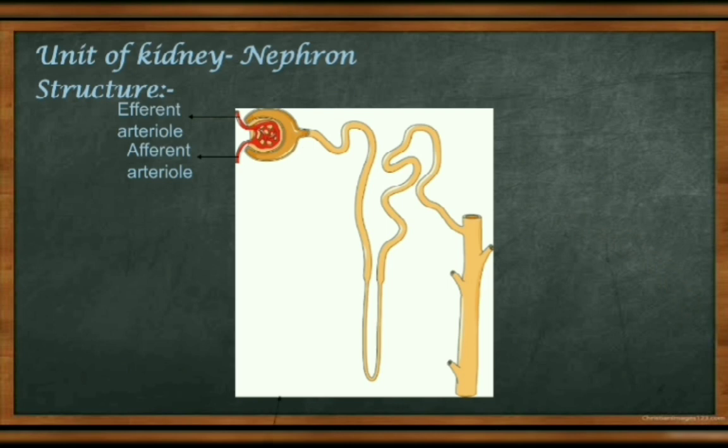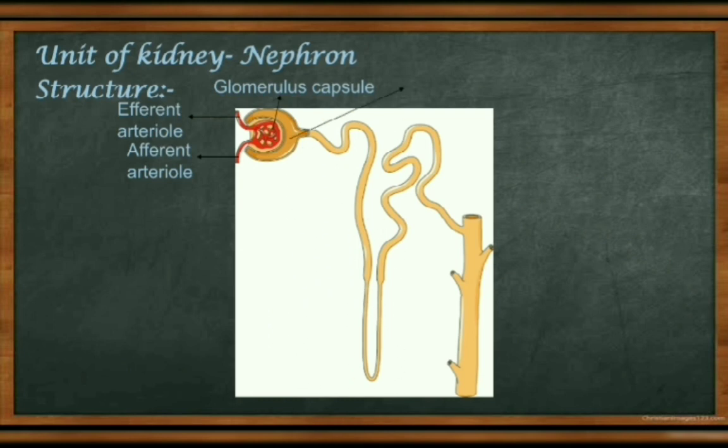Now you see that this structure is called the glomerulus capsule. It means the combination of the artery and the afferent and efferent arterioles. The structure that is present is called the glomerulus capsule. It means that of the two capsules, one is called the glomerulus capsule.